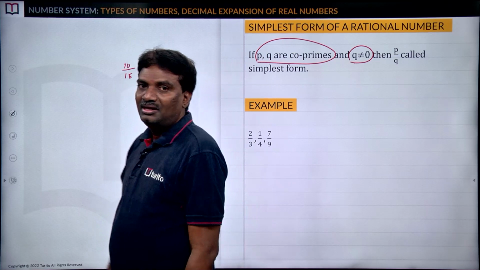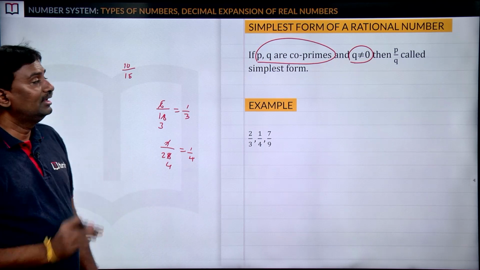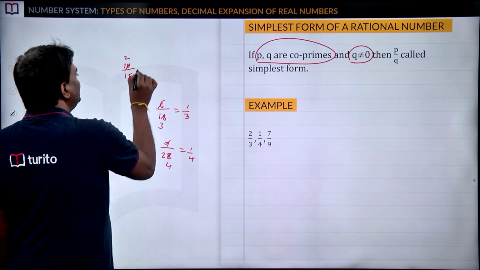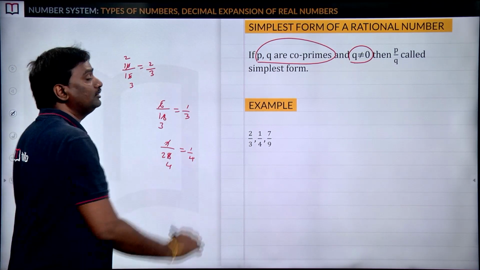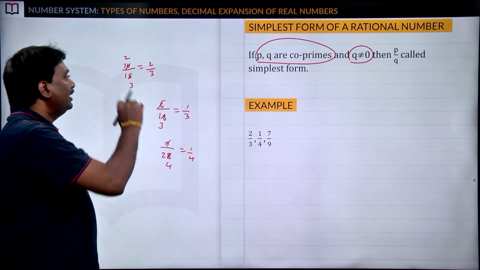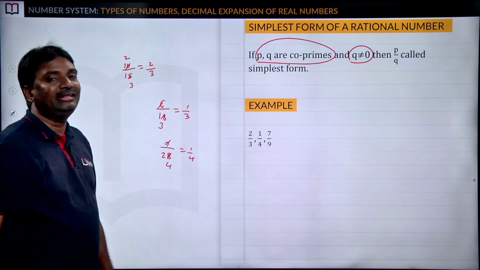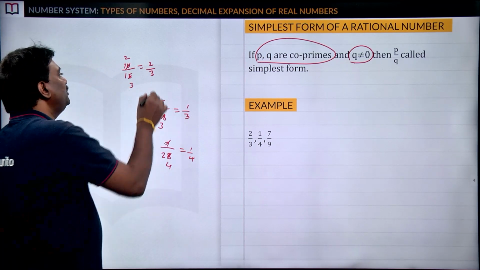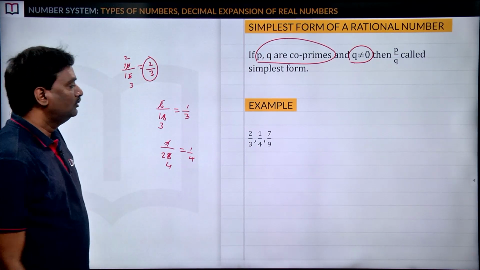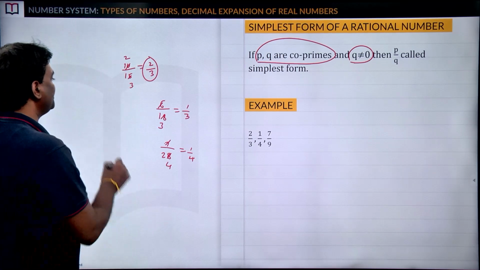Yes, very good. So 10 by 15 is a rational number, but that is not in the simplest form. Why? We can cancel: 5 twos are 10, 5 threes are 15, we get 2 by 3. 10 and 15 have common factor 5, but if you take 2 by 3, 2 and 3 don't have a common factor. So by converting that rational number into simplest form, you will get 2 by 3. So 2 by 3, 1 by 4, 7 by 9, all these numbers are known as the simplest form of the given rational number.